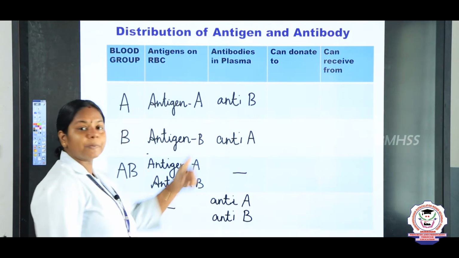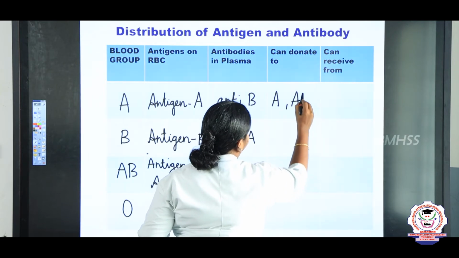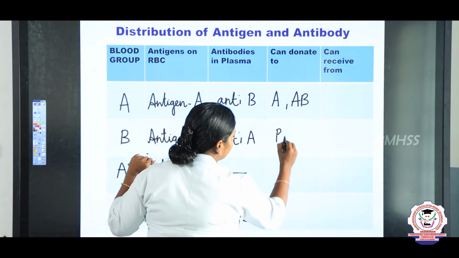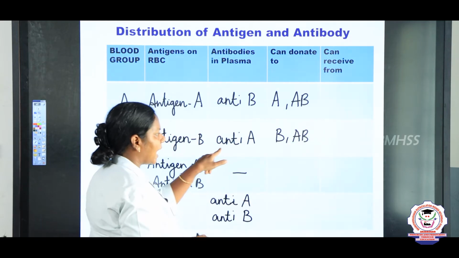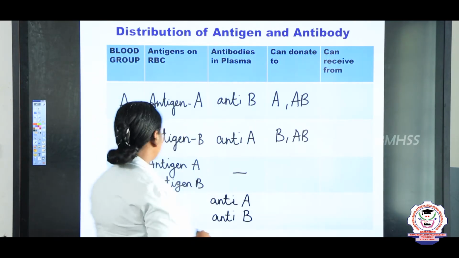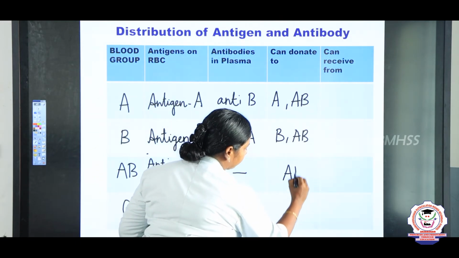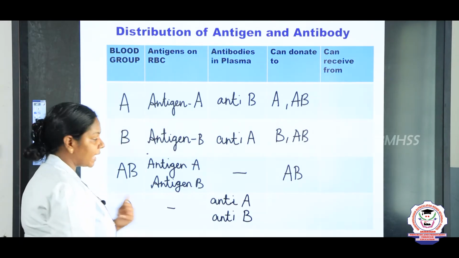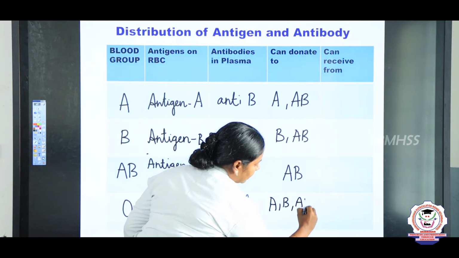Now we are going to see A blood group can donate blood to which group? A blood group can donate blood to A and AB. B blood group can donate blood to B and AB, because B blood group has anti-A and AB does not possess any antibodies. AB can donate blood to AB only. O blood group, since they do not have any antigens, can donate blood to A, B, AB and O.